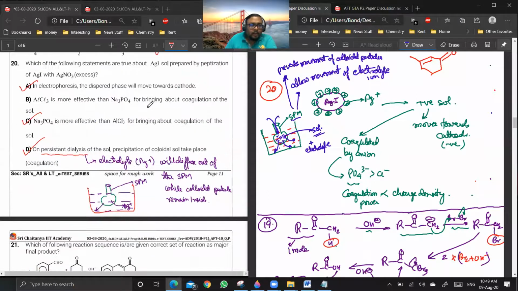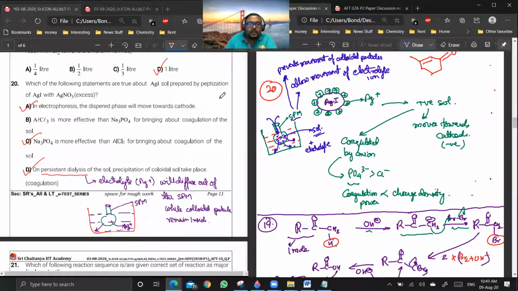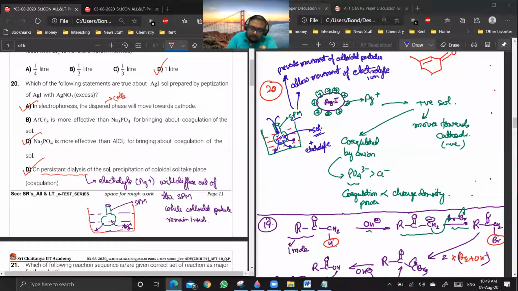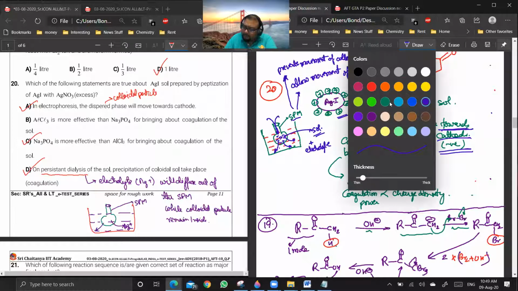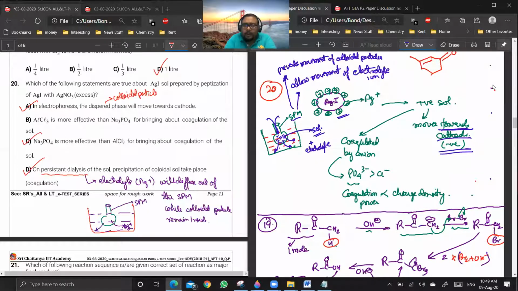Option A. In electrophoresis, this first phase is basically your colloidal particles, no? What is the charge of the colloidal particles? Positive. So it will move towards which electrode? It will move towards the negative electrode. Are you getting my point? Yes or no? Okay, sir.